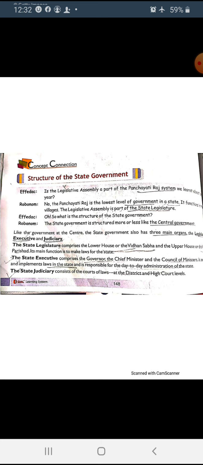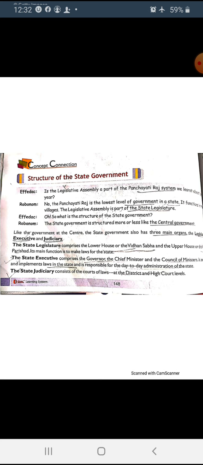Like the central government, the state government also has three main organs: the first is the legislature, executive and judiciary.